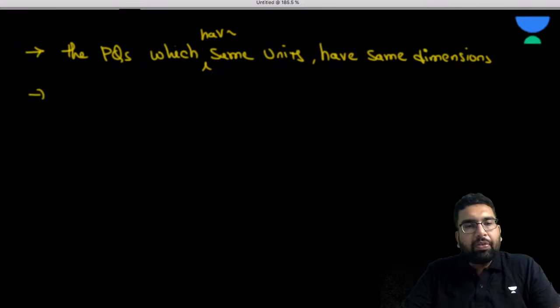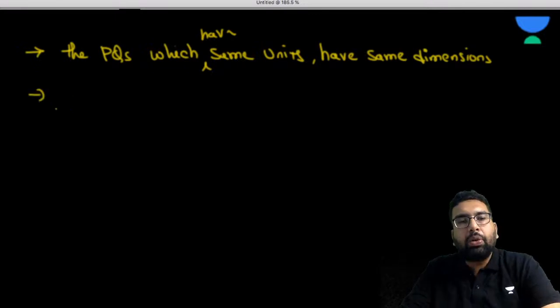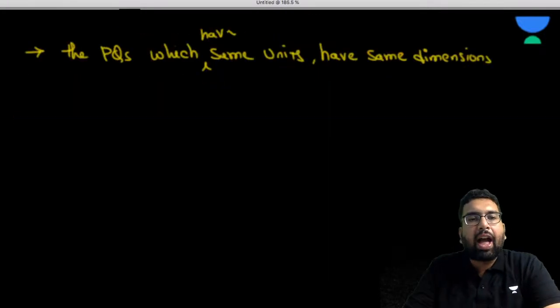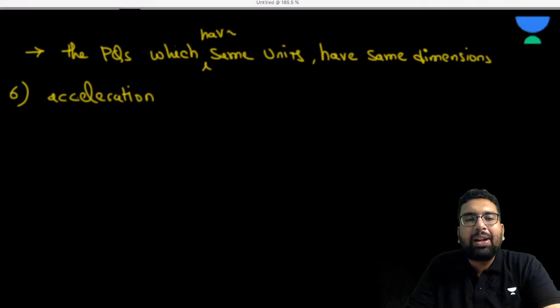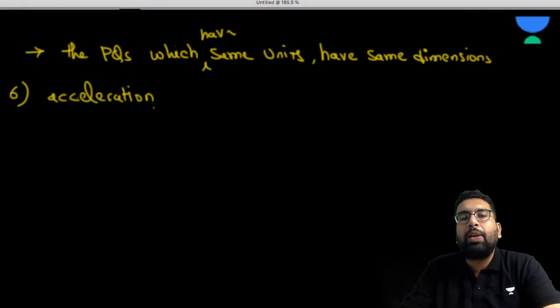Now moving further, we can have some more. How many physical quantities have we done? Five. If I forget the number, just pardon me. We have one more, we can go for acceleration. So what is the dimension of acceleration? I hope you are finding the dimensions of these while pausing the video. At times, the live students can request me to wait.